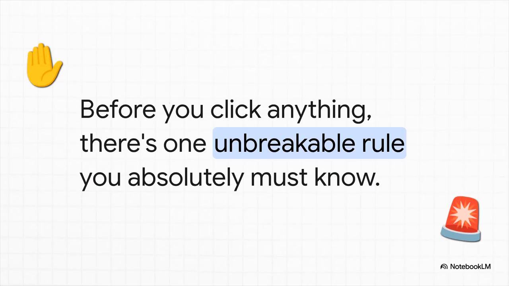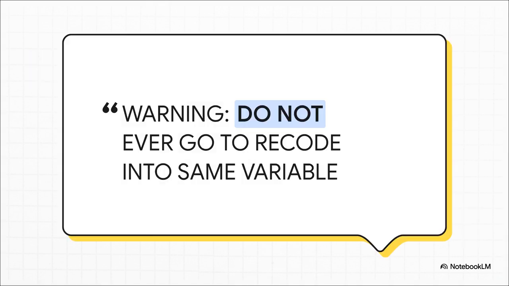Okay, but hang on. Before we dive into the software and start clicking around, I need you to listen up. There is one single, unbreakable rule that is more important than anything else we're going to cover. Getting this wrong can wreck your data, but getting it right is incredibly simple. And here it is. This is the golden rule. You ready? Never, ever recode into the same variable. It might look like the easy option, a quick shortcut, but it's a trap that can permanently, and I mean permanently, mess up your data set.